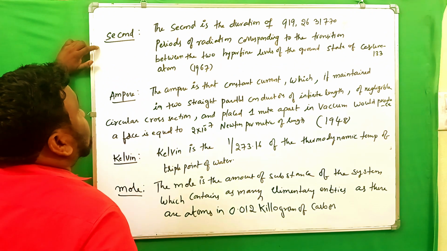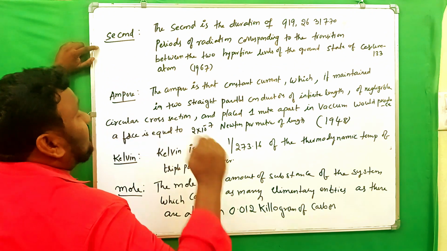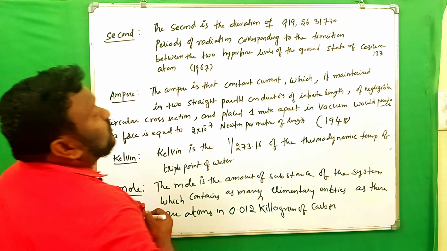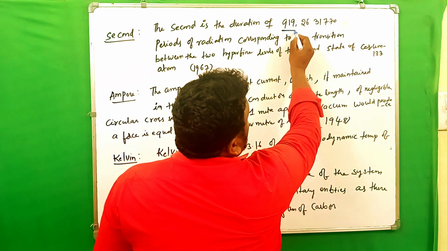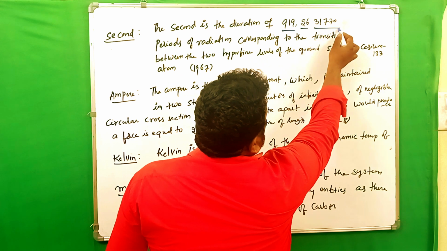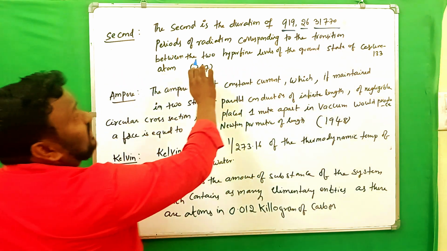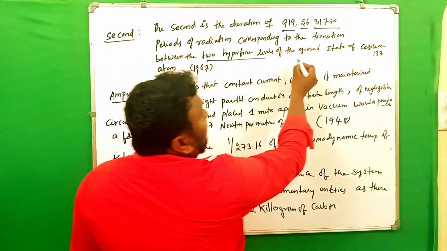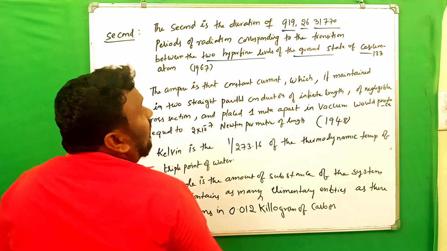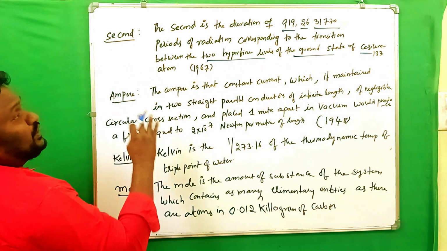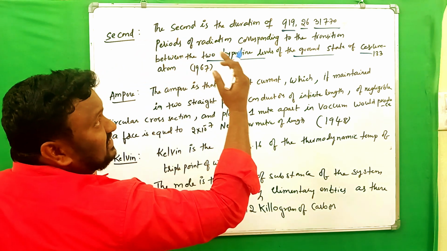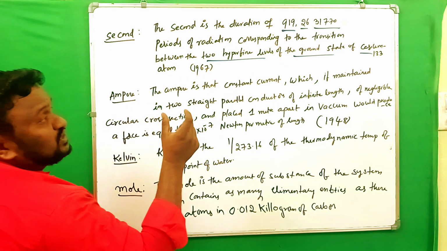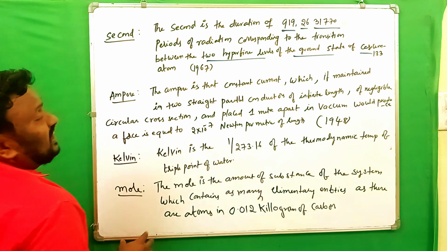Definition of second. Second is the unit of time, fundamental quantity time. See the definition here. The second is the duration of 9,192,631,770 periods of radiation corresponding to the transition between the two hyperfine levels of the ground state of the cesium 133 atom.